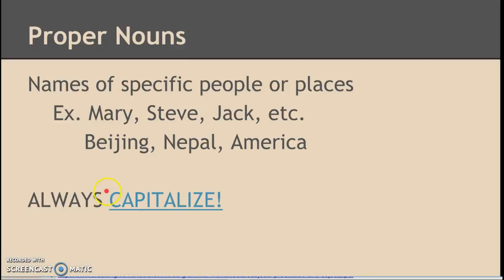Back to proper nouns really quickly. You always want to capitalize your proper nouns. Always, always. So if it's a name of anything specific, it should be capitalized. It's important. It needs to be named, and so give it the importance it deserves and capitalize it. Okay?